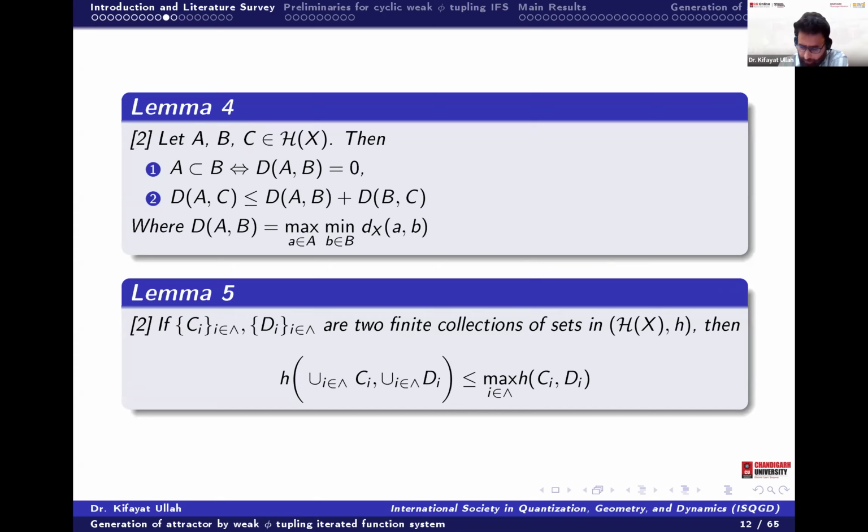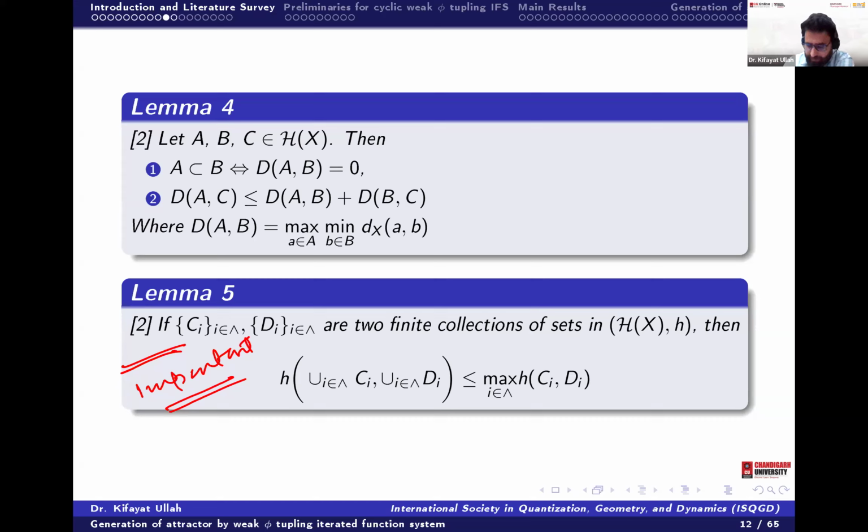Now this is the main important lemma, which I write again. It actually fails in most contractions when we show whether the map is a contraction in the Hausdorff space or not.